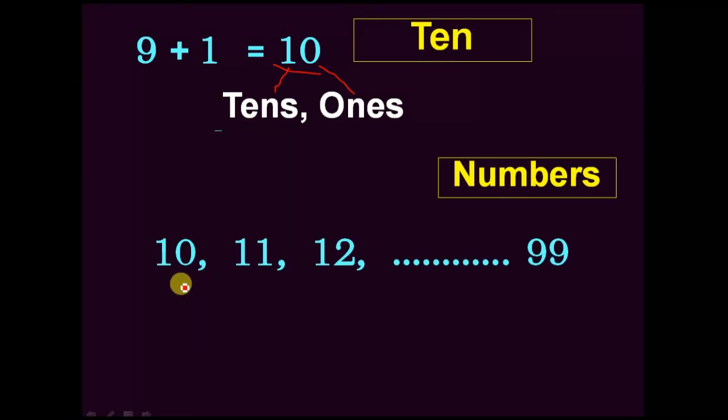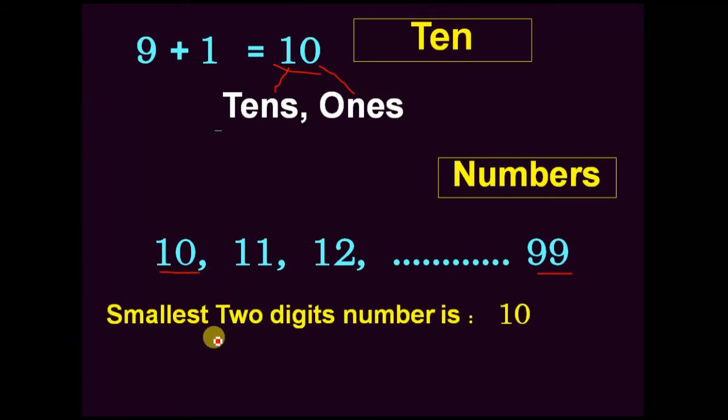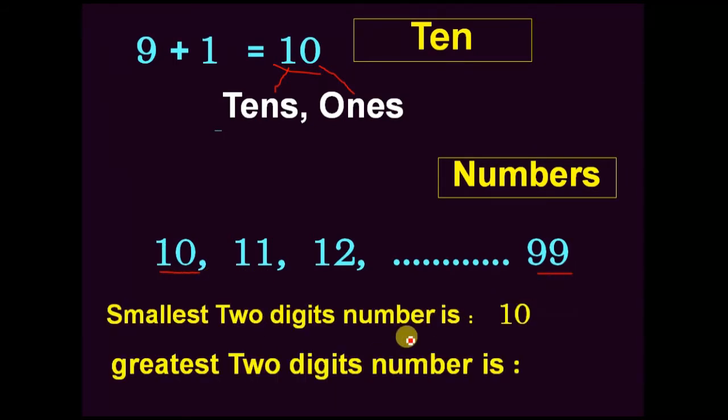Two place value numbers start from 10 and go on, 11, 12, 13, and so on, ending with 99. That means the smallest two digit number is 10, and the greatest two digit number is 99.